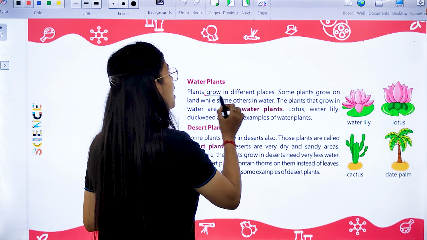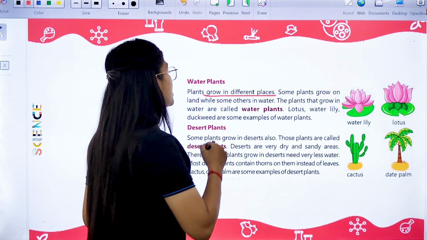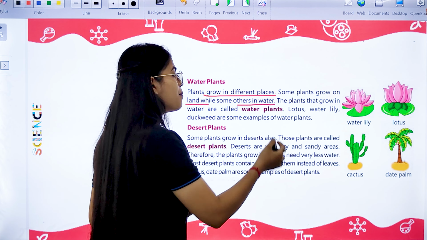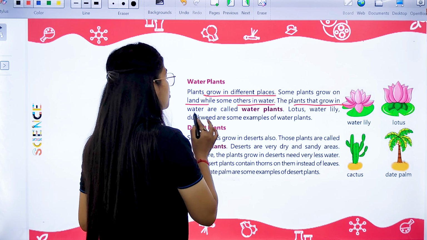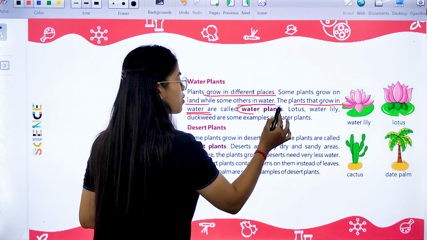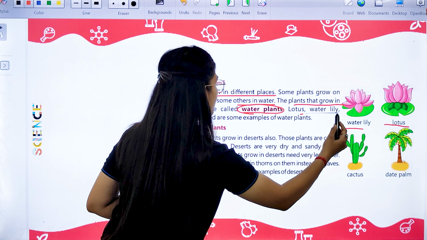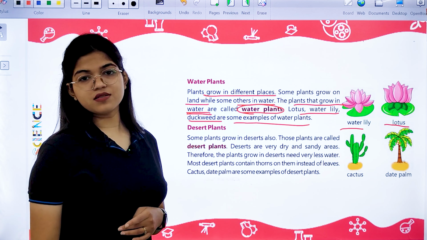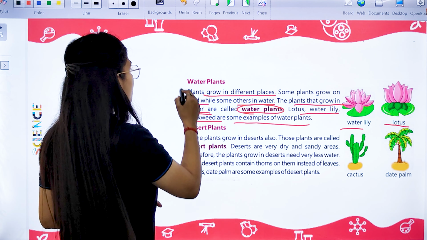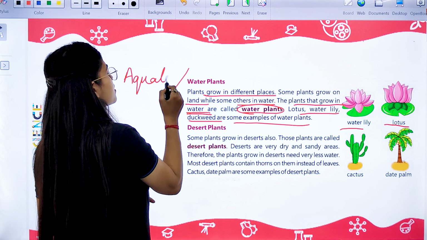Plants grow in different places, as I told you. Some grow on land and some others grow in water also. But the plants that grow in water are called water plants. Examples are lotus, water lily and duckweed. All these are examples of water plants. Water plants are also known as aquatic plants.